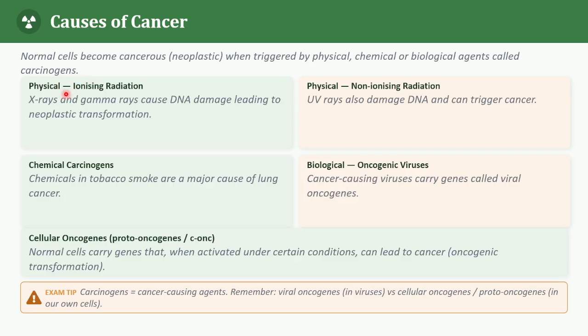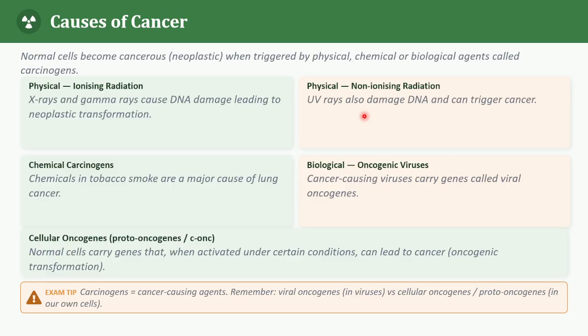Let us start with the physical agents. We have two types: ionizing radiation and non-ionizing radiation. Ionizing radiation includes X-rays and gamma rays, which damage the DNA and lead to neoplastic transformation. Non-ionizing radiation includes UV rays, which also damage the DNA and trigger cancer.